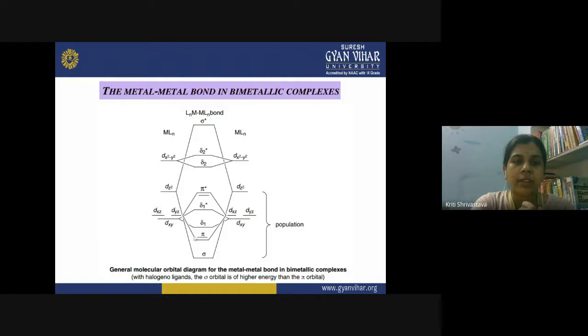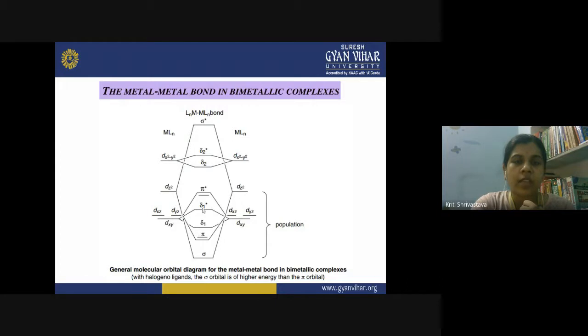Then after that, your dxy is undergoing the sidewise overlap, face to face. So this results in the formation of delta 1 and delta 1 star, and similar is the case for your dx square minus y square. It is undergoing the overlap, and delta 2 and delta 2 star orbitals are formed.